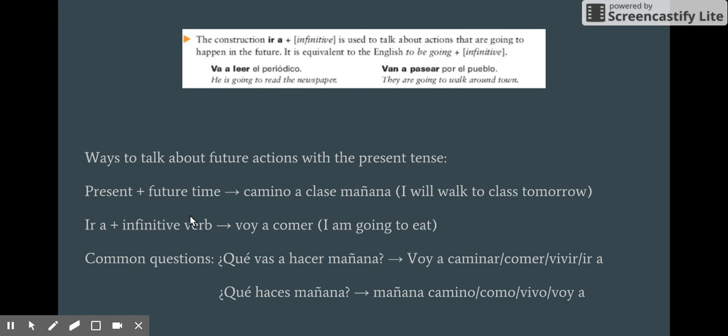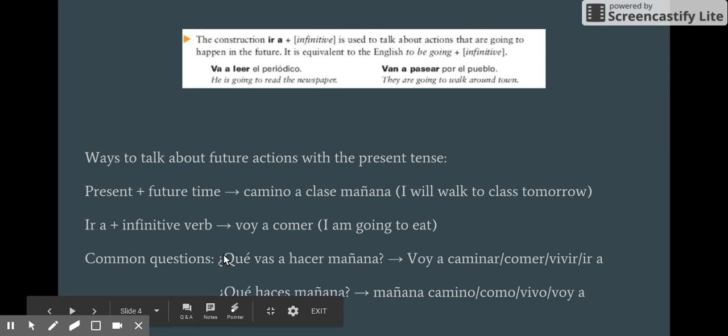With ir a, if you have ir a plus an infinitive verb, you're expressing that you're doing that verb in the future. So, voy a comer, I am going to eat. I'm going to eat sometime in the future. So, voy a, vamos a, vas a, and then plus an infinitive verb adds to that infinitive verb being done in the future.